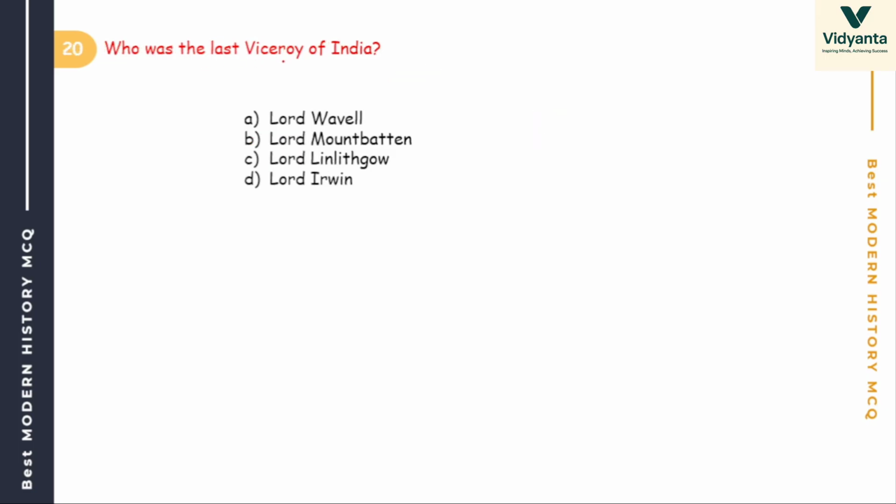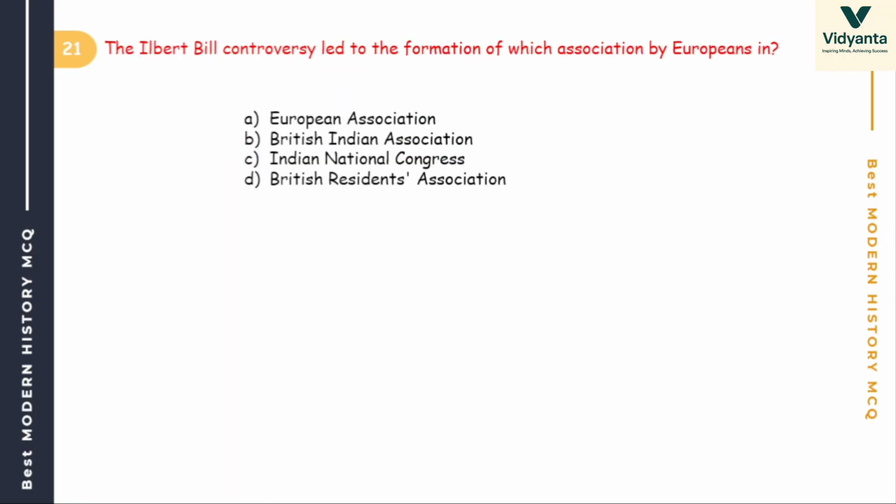Next. Who was the last Viceroy of India? Options are Lord Wavell, Mountbatten, Linlithgow, Irwin. Last Viceroy of India. Everybody knows it is Mountbatten, 1947. Lord Mountbatten, last Viceroy of India.